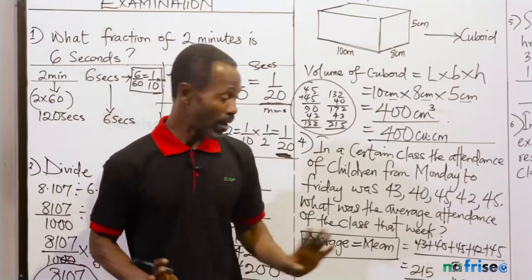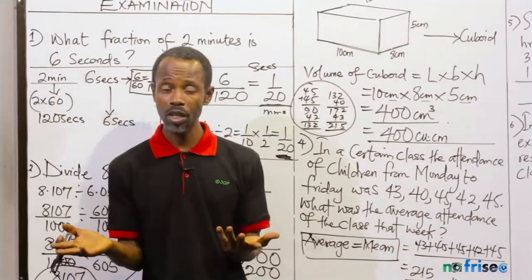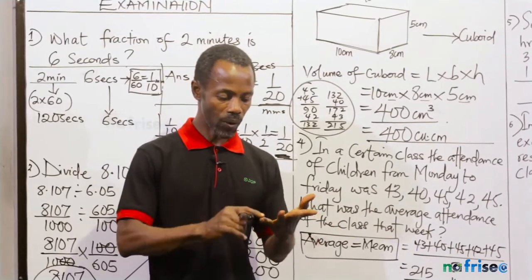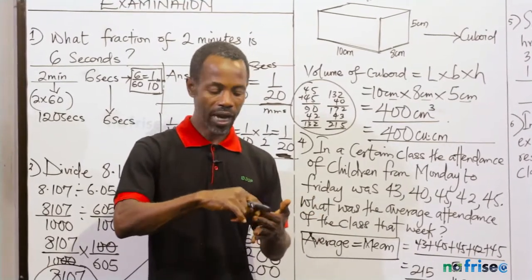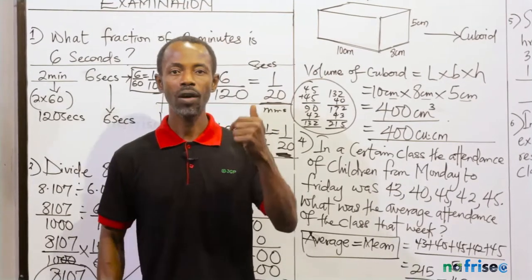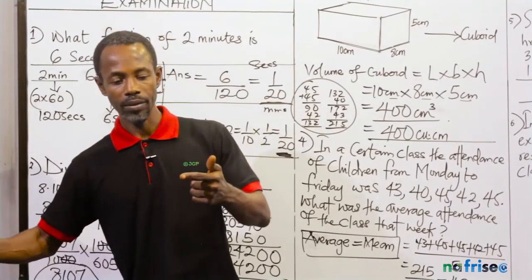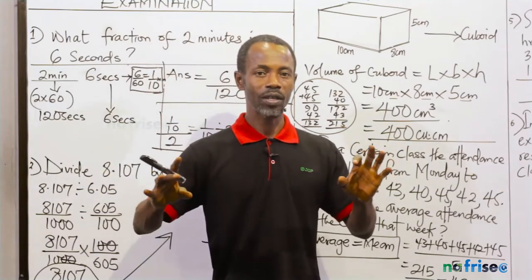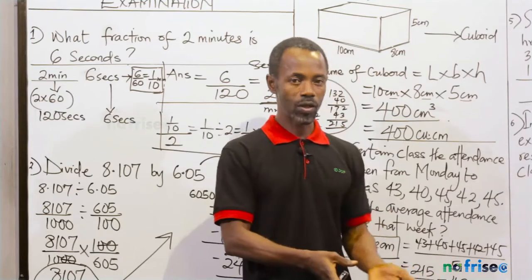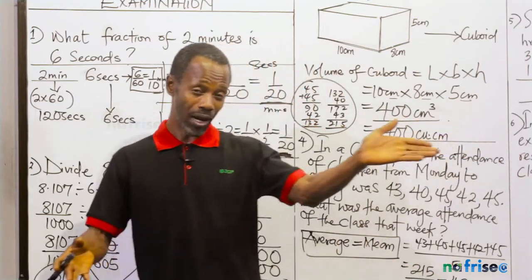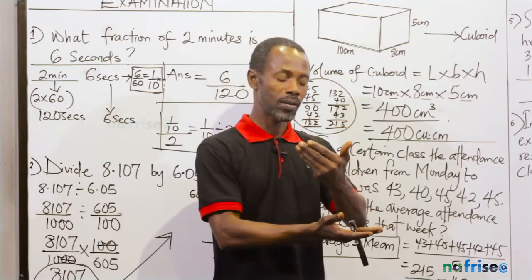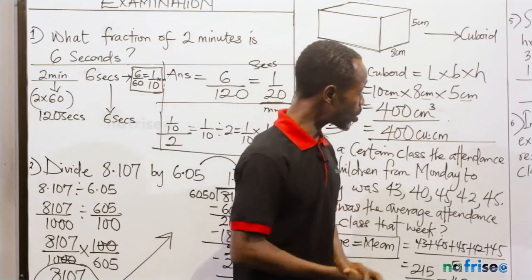Anytime you see mean, apart from this question, if they give you, what is the mean of 4, 8, 3, 6, please add that 4, 8, 3, 6 together and divide it by what? By 4. The number of observations, this is the definition: the total of the numbers, all over the number of observations. You add up the total numbers, then you divide it by the count of the numbers. Okay. Next question, number 5, shall we?